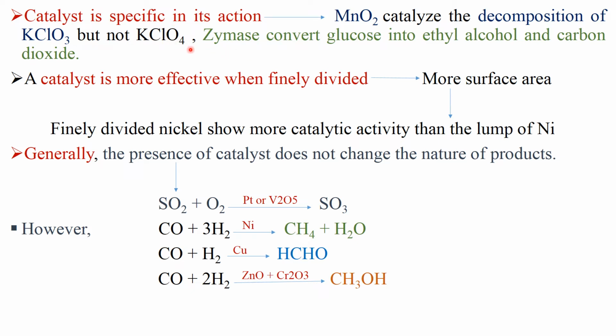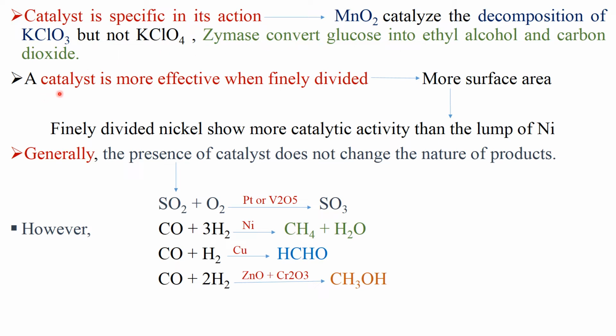Similarly, there is an enzyme zymase which can convert glucose into ethyl alcohol and carbon dioxide, and other enzymes like invertase, diastase, maltase will not convert glucose into ethyl alcohol and carbon dioxide. Clear? Only zymase will convert. It means that catalysts are specific in their action.